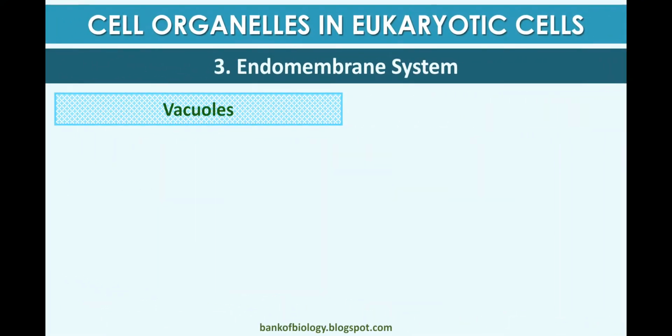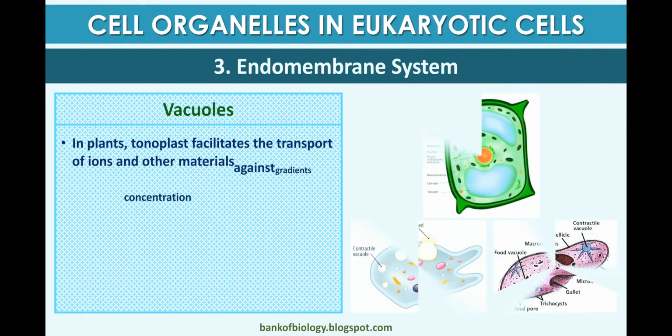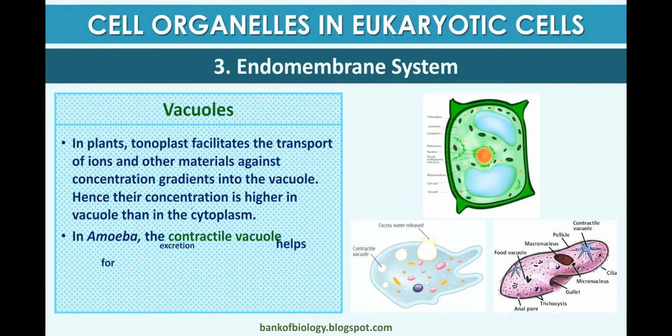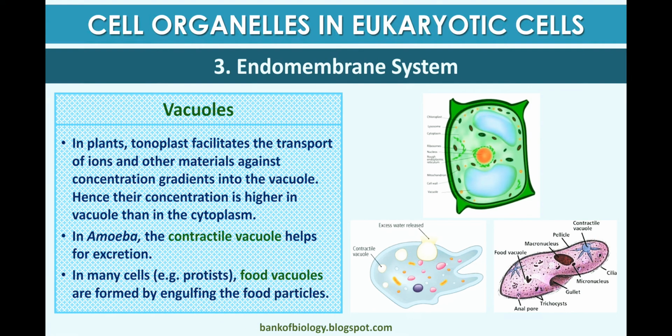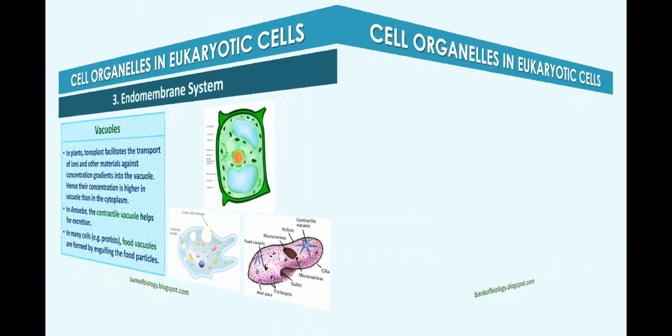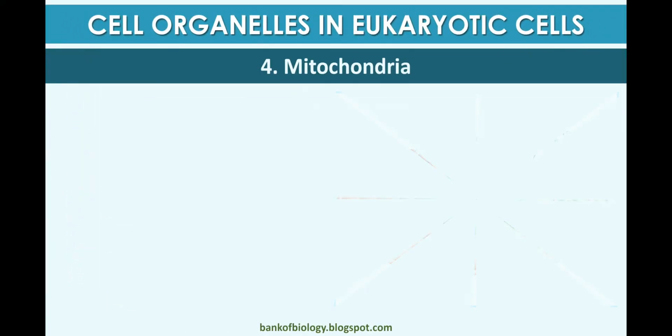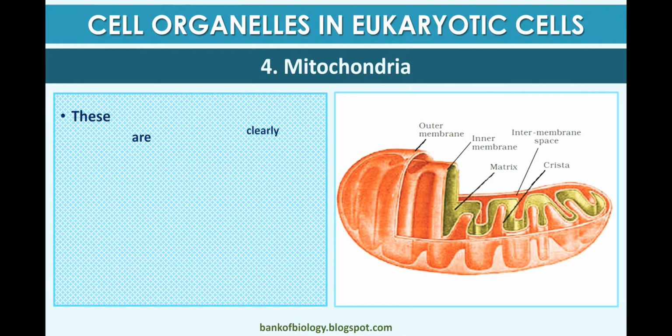In plants, the tonoplast facilitates the transport of ions and other materials against the concentration gradient into the vacuoles, hence their concentration is higher in the vacuole than in the cytoplasm. In amoeba, the contractile vacuole helps in excretion, and in many cells, food vacuoles are formed by engulfing food particles. These are vacuoles which store the materials.